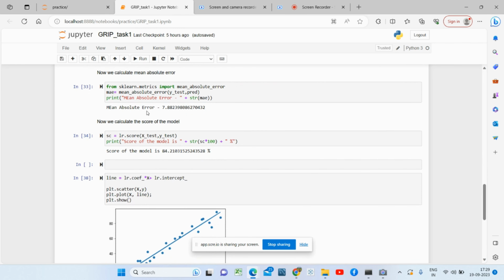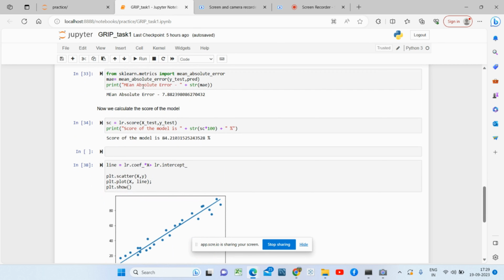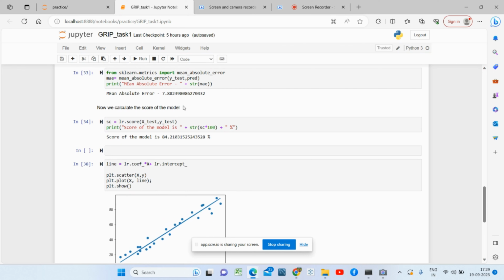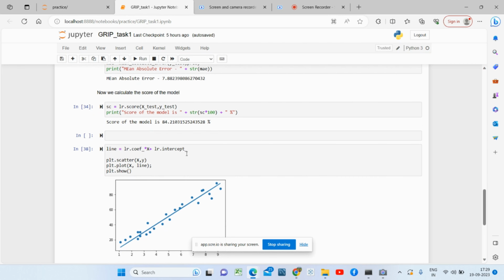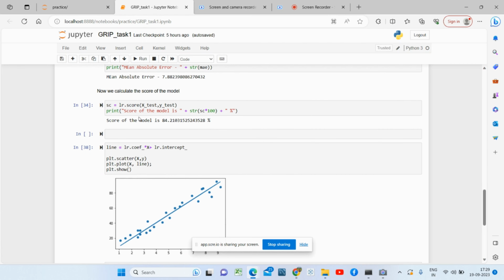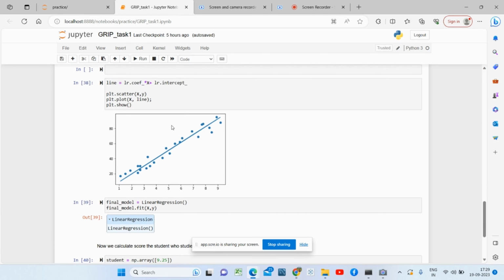Of these predicted values, we find out the mean absolute error. The mean absolute error seems fine, so we go ahead and check the score of this model, which comes out to be 84%.